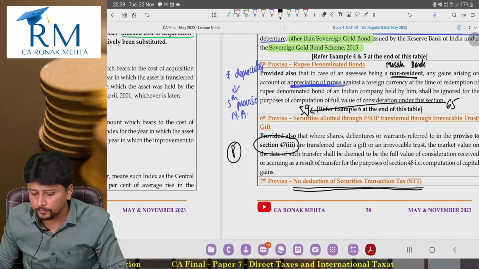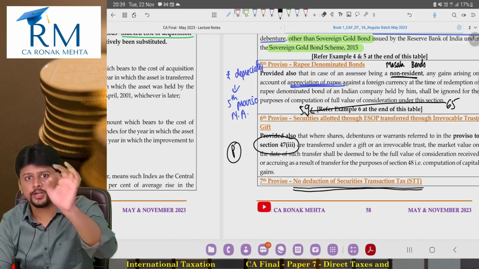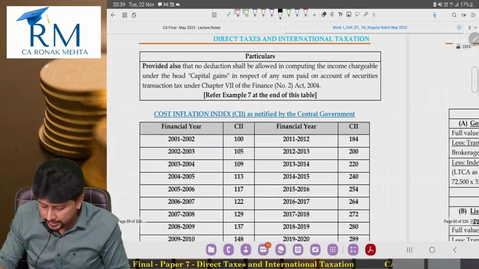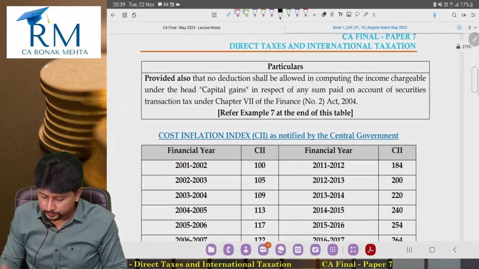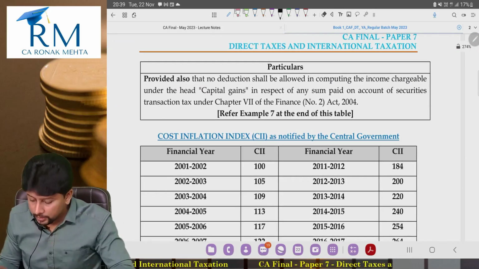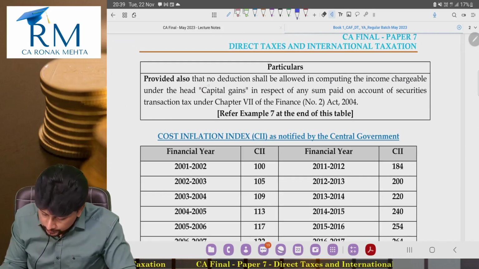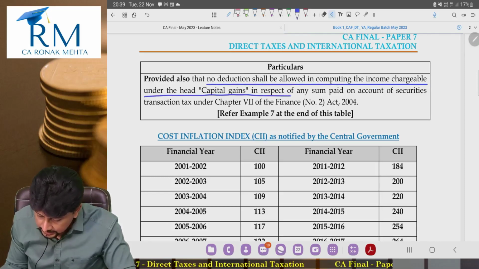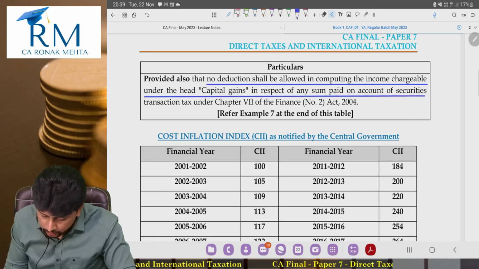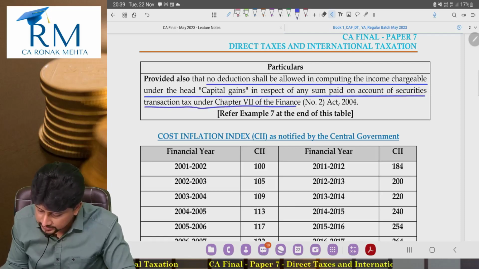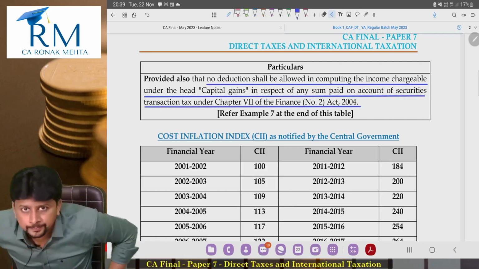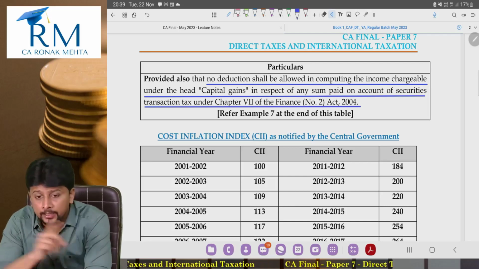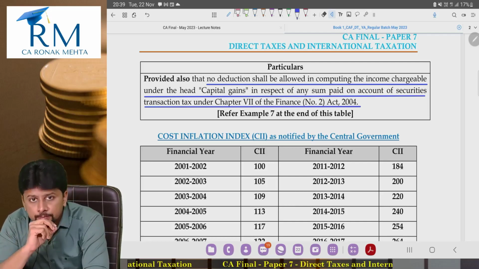No deduction of securities transaction tax. See, heading is not that important. I want you to read this. No deduction, provided also that no deduction shall be allowed in computing the income chargeable under the head capital gains in respect of any sum paid on account of securities transaction tax under chapter 7 of Finance Number 2 Act 2004. In the 2004 budget, STT was introduced, and 2004 was the year of elections.